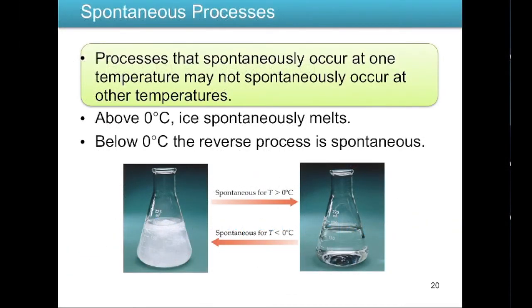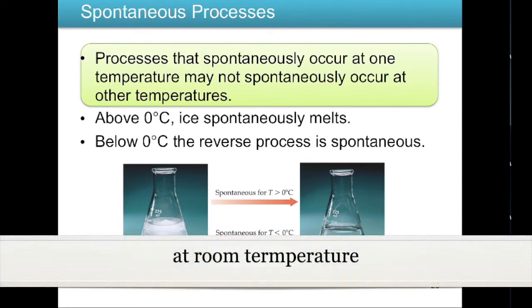When we're talking about spontaneous processes, we have to realize that a reaction is going to be spontaneous in one direction, but not spontaneous in the other. If we look at water as an example, if we have a block of ice and put that at room temperature, we all know that that's going to spontaneously melt. But water put at room temperature is not spontaneously going to turn into ice. So that's one reaction being spontaneous, the forward reaction of ice turning into water, but the reverse reaction, water turning back to ice, is non-spontaneous.